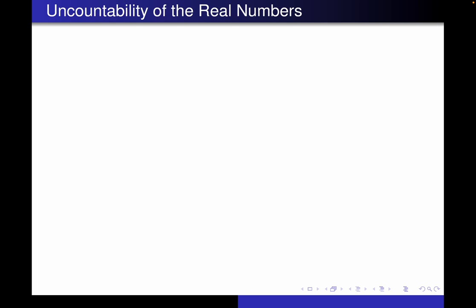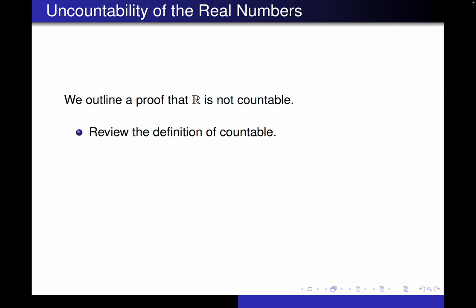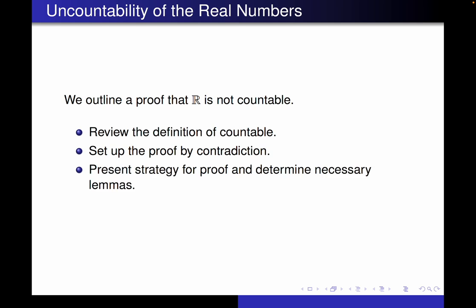Now that we've defined cardinality and talked about what it means to be a countable set, we're going to talk about the proof of why R is not countable. So we're going to review the definition of what it means to be a countable set. We're going to set up the proof by contradiction, which is how we're going to prove the real numbers are uncountable by assuming that they are countable. And then we're going to present a strategy for the proof and determine some necessary lemmas that you're going to work on in the activities.